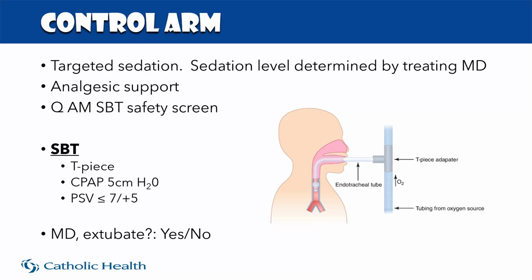And lastly, a T-piece could be used. So a T-piece, the patient is still left intubated, the ventilator circuit is removed, a T-piece adapter is placed on the ET tube. One side of the T-piece has humidified oxygen blowing by. The other side of the T-piece is essentially exhaust for the patient to exhale against. The patient has no PEEP, no positive end expiratory pressure, and they have no added pressure support to overcome the